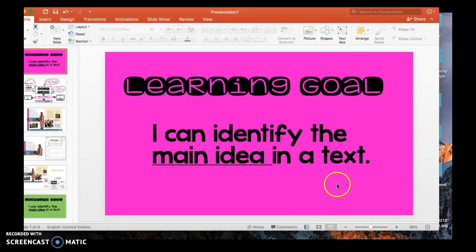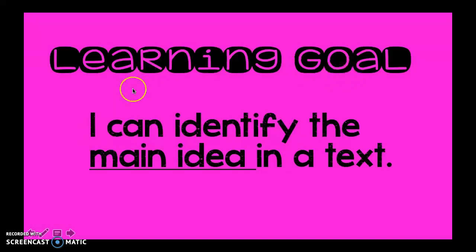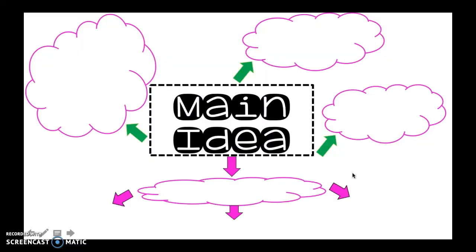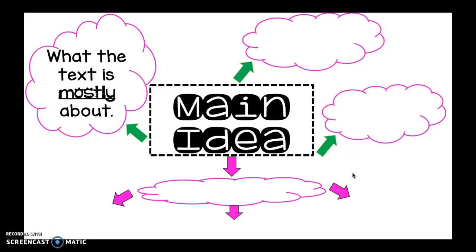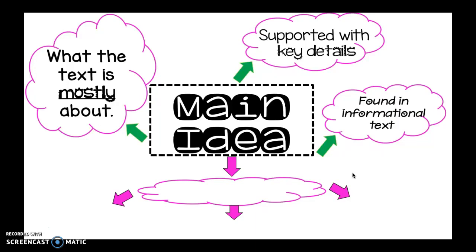Hi boys and girls. So today your learning goal is I can identify the main idea in a text. So the main idea is what the text is mostly about. It's supported with key details or more information about that main idea. And it's found in informational text. So that's nonfiction text, text that we learn about things in.